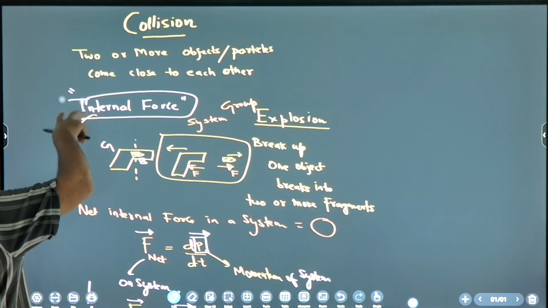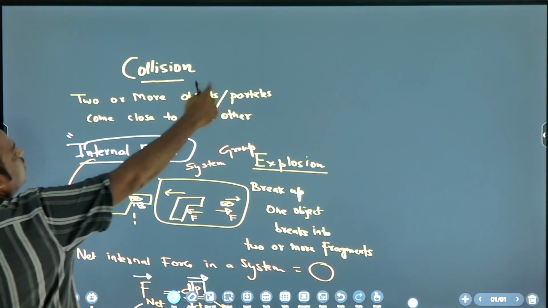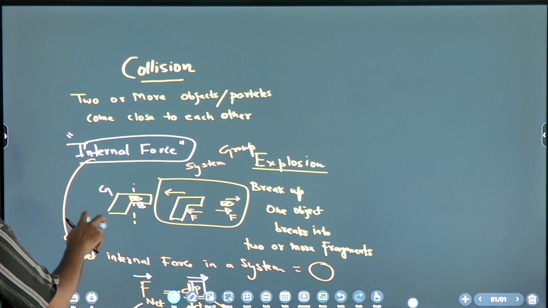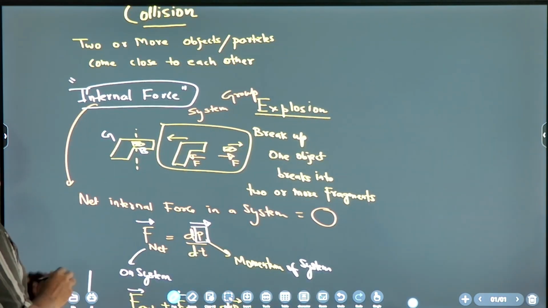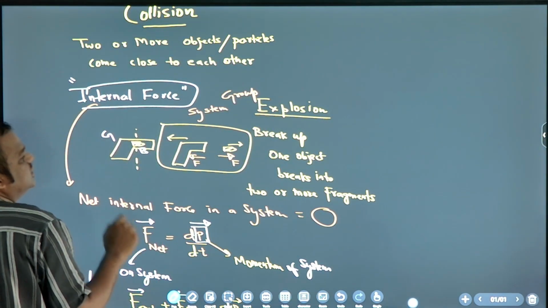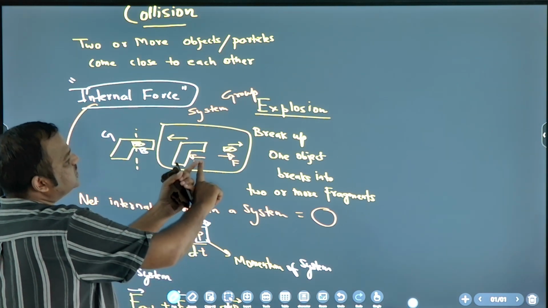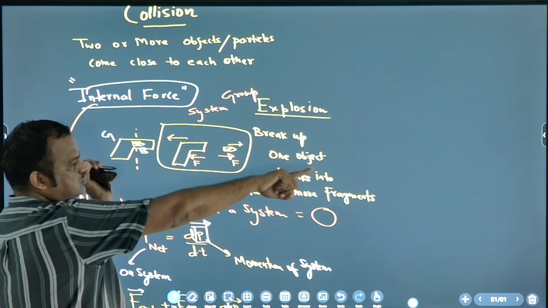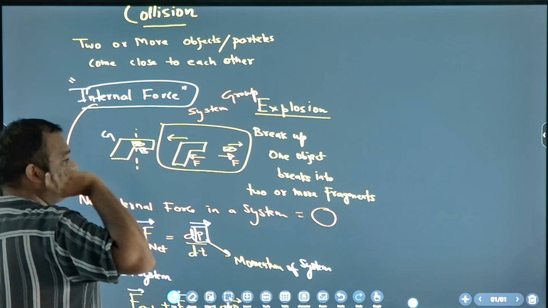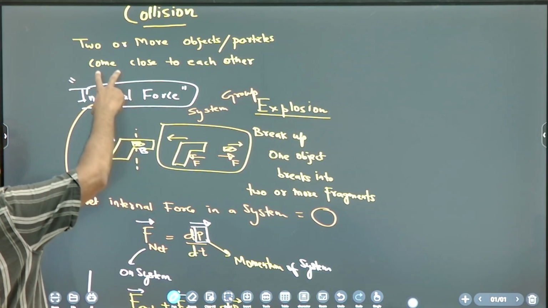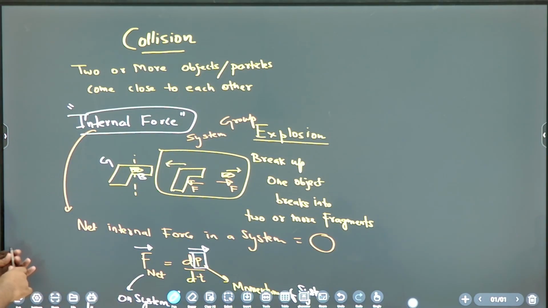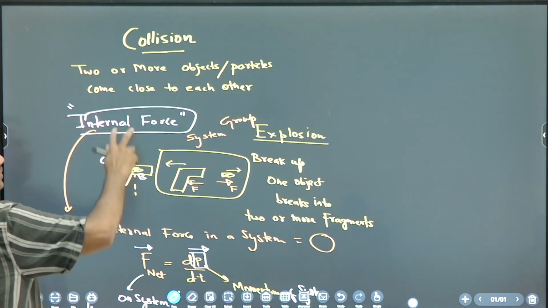So this is our topic today, collision. Two or more objects or particles come close to each other. And what is common in both collision and explosion? Internal forces. So what type of internal force in explosion? Push. It is like a push. They are throwing it away. Correct. Gun is throwing bullet away. But what type of internal force in collision? Okay, we'll discuss. You observe it carefully.